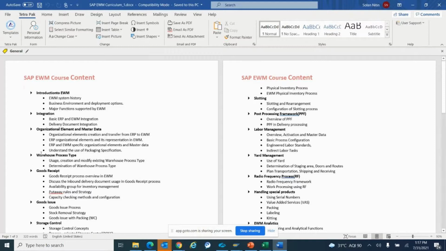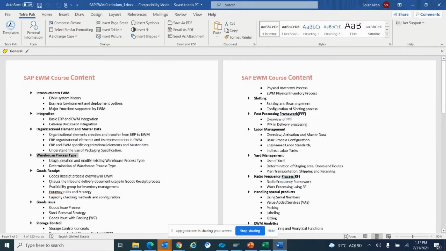So how to define those warehouse process types, what are the different processes that we are using in the warehouse, and how to manage those processes, we do by mapping the warehouse process types. Then we'll discuss the goods receipt process, how the goods receipt process is performed in EWM. It is more of a process-driven approach. What this process-driven approach is will come later. So the basic goods receipt process in EWM.